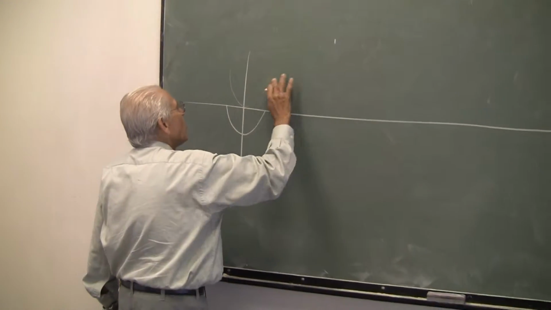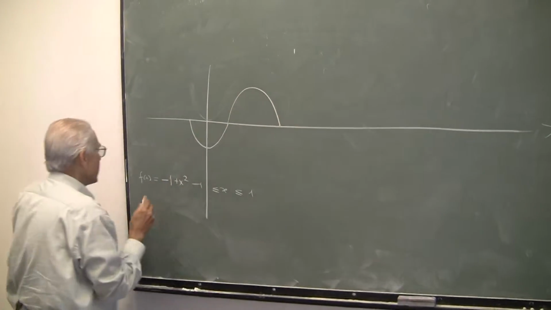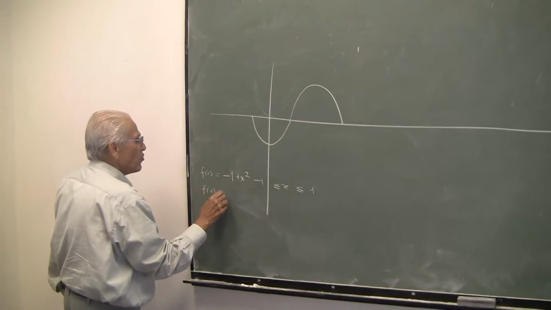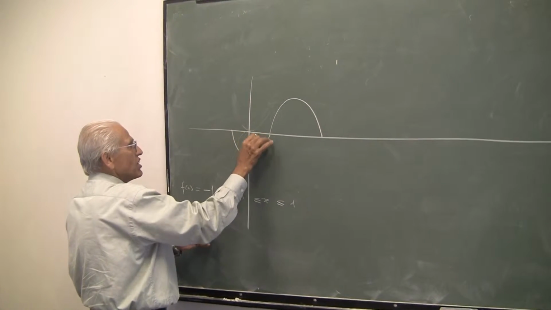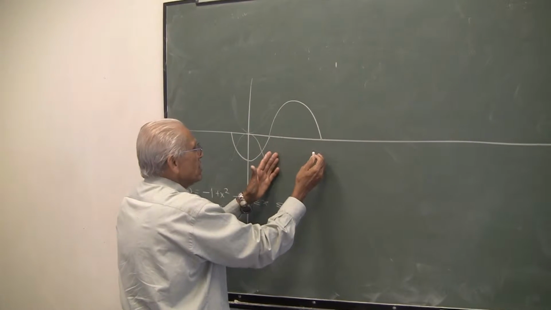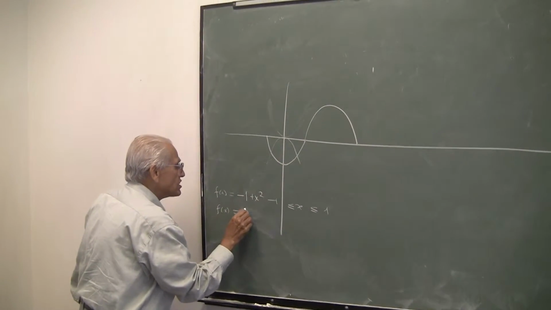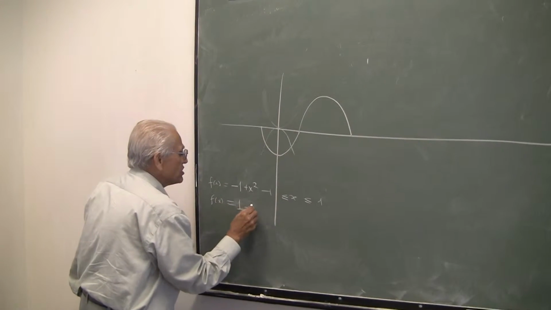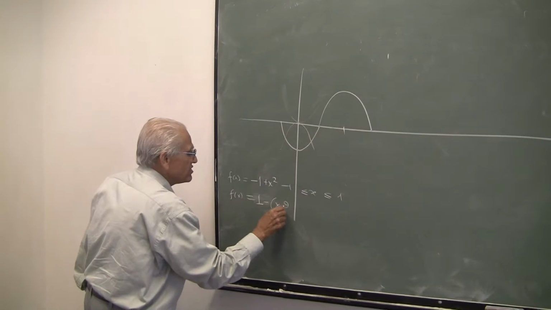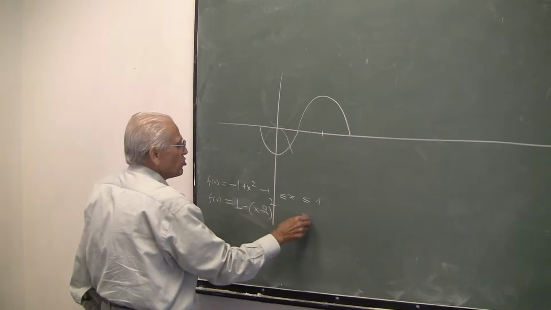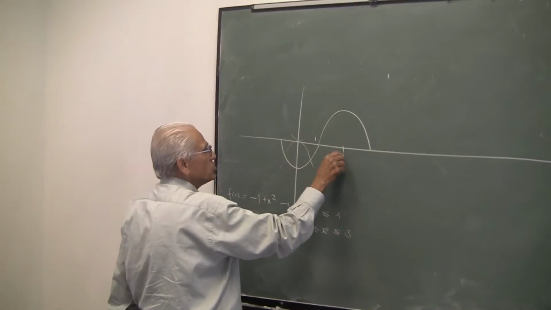Then I take a graph which is an inverted parabola like this. So I will say my f(x) is equal to minus x squared, which is a graph like this, and I am moving it first here and then up. So I am moving this one step up and two steps to the right. So let us write this equation for x going from 1 to 3. This is 1, 2, 3.